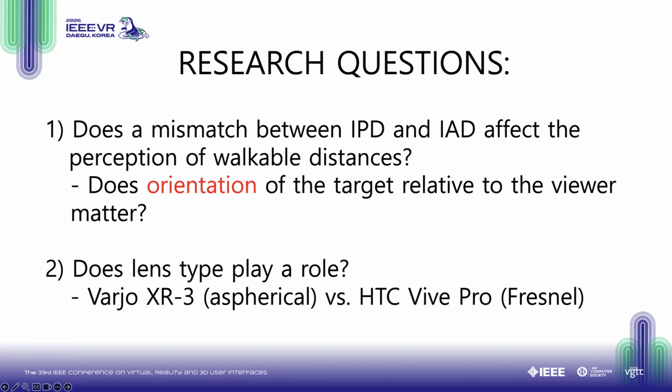Orientation to the target, to all our knowledge, has never been tested in VR in action space, or the space around us that's perceived to be walkable. So this is a significant and novel contribution of our work. And because of that, I'm going to focus on the findings for orientation perception here rather than distance perception. Finally, I'll assess whether lens type plays a role in the possible extent of changes in the perception of orientation that I observed, given the different levels of distortion that I already showed you in the pictures earlier.